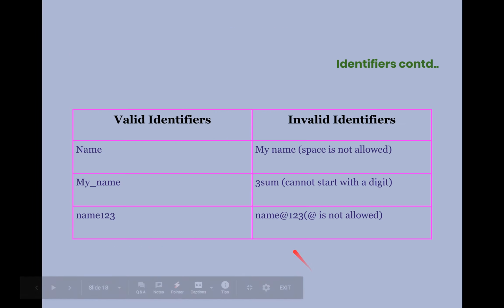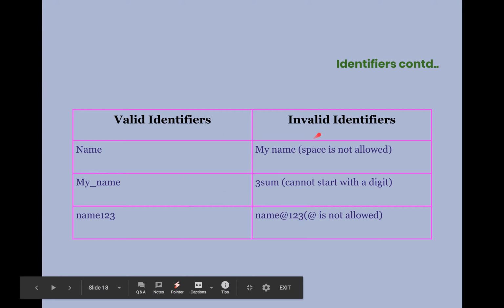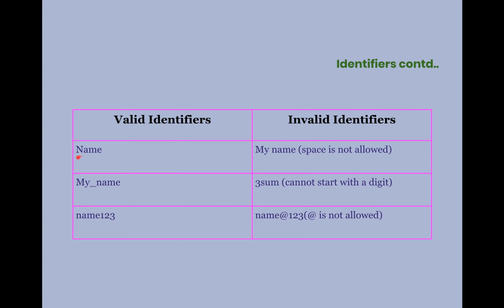These are the list of valid identifiers and invalid identifiers. Valid identifier: name. Here I have started the identifier with an alphabet, and it can be either small or capital letters. And the second valid identifier is my_name.